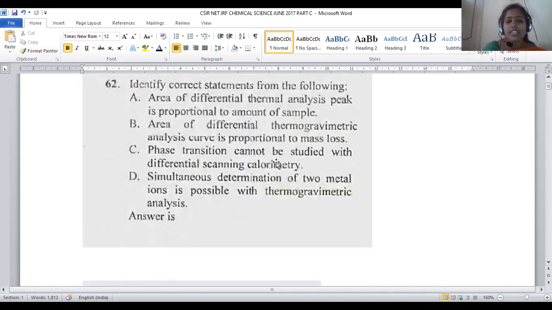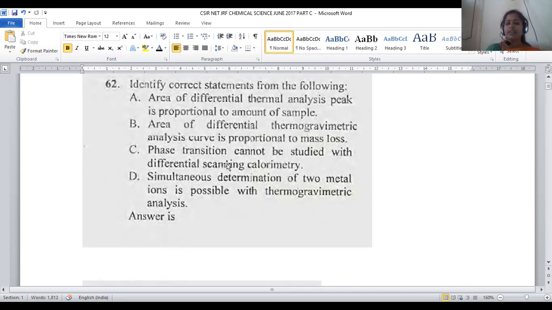And the statement that phase transition cannot be studied with differential scanning calorimetry. Colorimetry is nothing but the application of light: by the application of light, we analyze the concentration of the sample. Application of photochemical conditions is applied there. By using DSC curves, DSC analysis, phase transition can be studied.